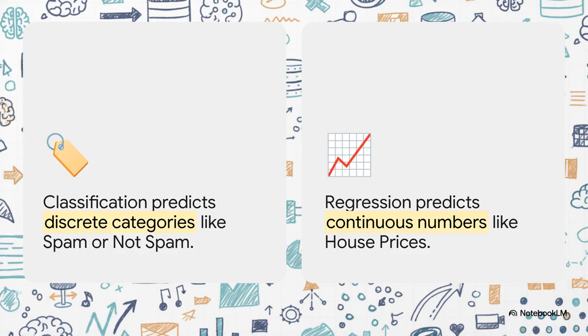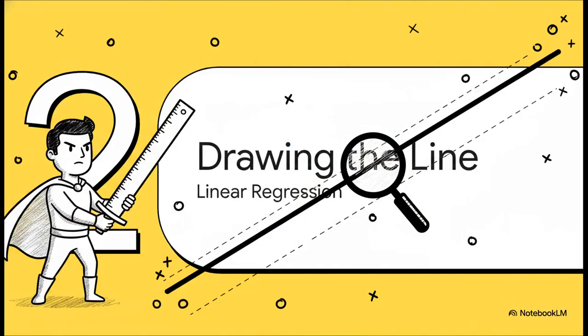But today, our focus is entirely on the right side, highlighted in purple, regression. Regression is all about predicting continuous numbers. We use it when we want to predict a house price, tomorrow's exact temperature, or a future salary. Section 2. Drawing the perfect line, the birth of linear regression.